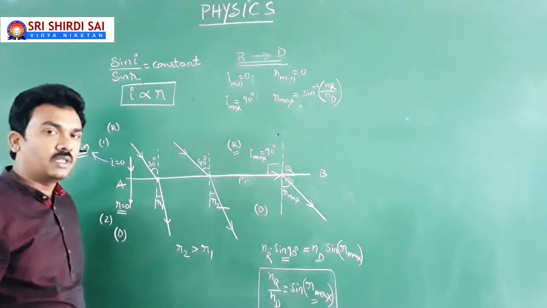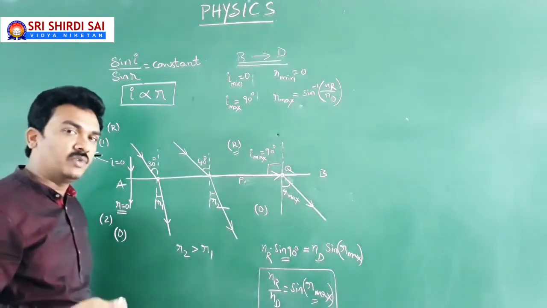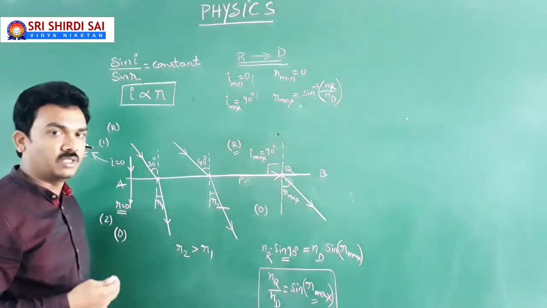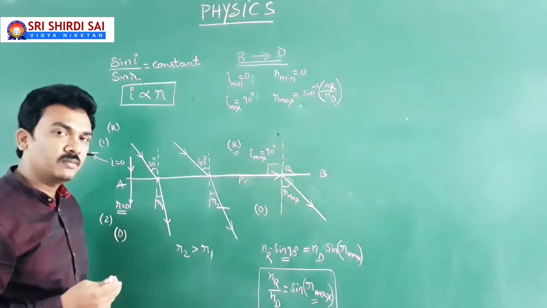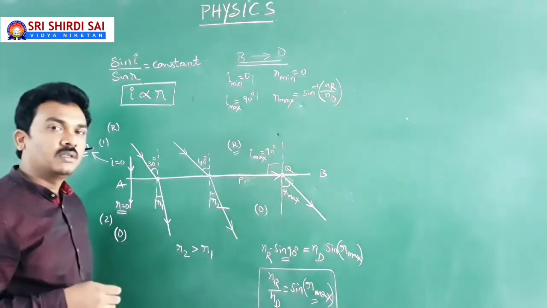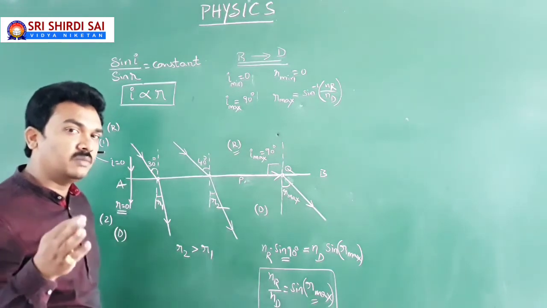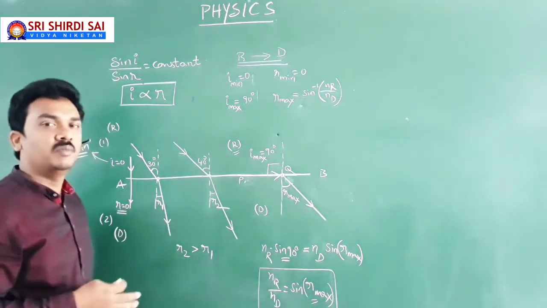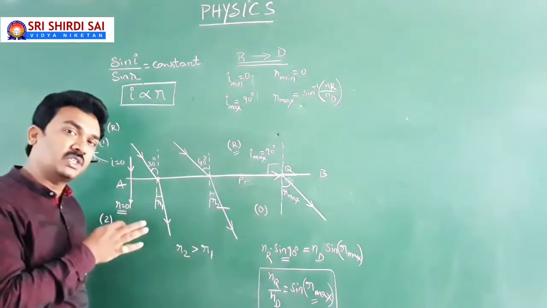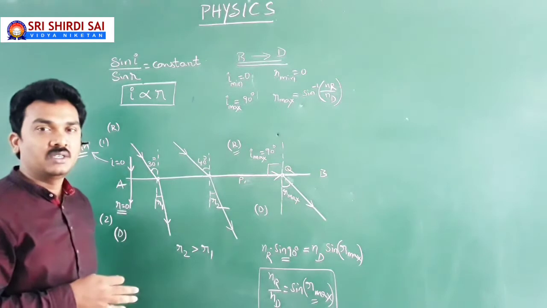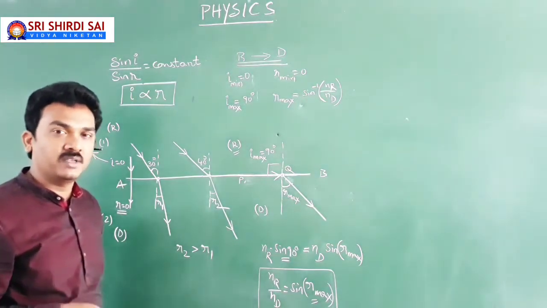Now, I think one question has to run in our mind. Sir, you have explained all the situations where the light is traveling from rarer to denser. If my light is traveling from denser to rarer? Yes, exactly, your doubt. If your light is going from denser medium to rarer medium, meaning reversing the direction of light, whenever you are reversing the direction of incident light, then automatically you come across the principle of reversibility.